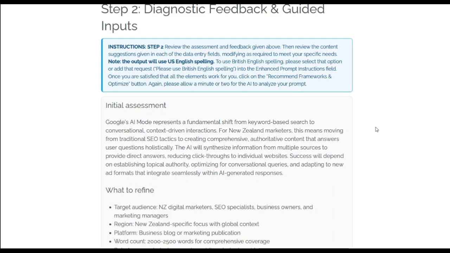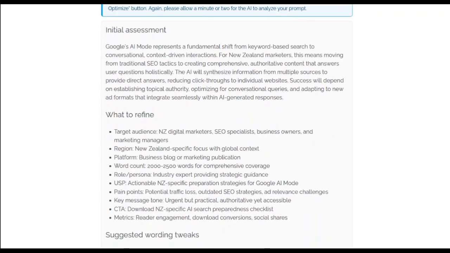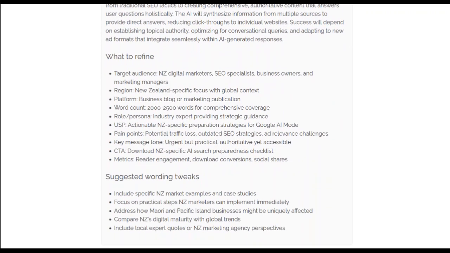So it does an assessment of the initial prompt and tells you what you should refine in terms of who the target audience is going to be, what the region is, what kind of platform you want to put it on, what the word count is, any of the key elements that are required. Pain points, potential traffic loss, outdated SEO strategies, and specific CTAs, and gives you some suggested wording tweaks.